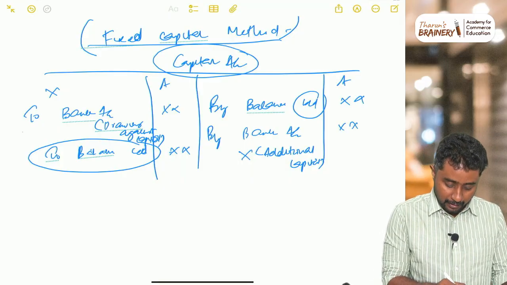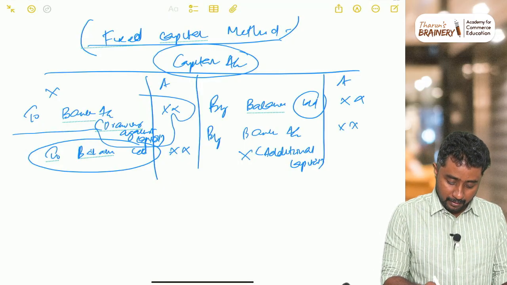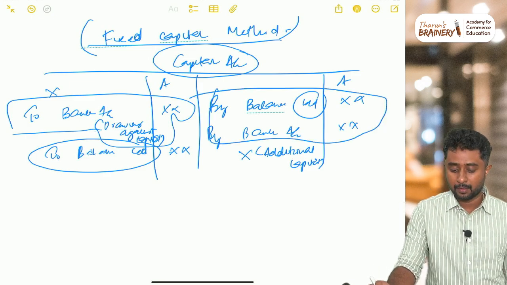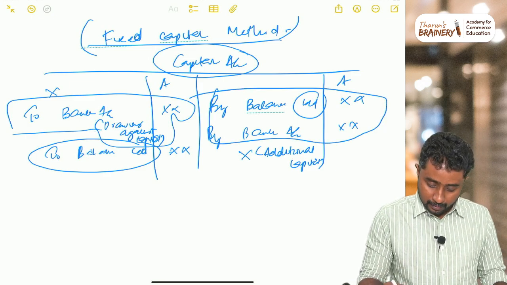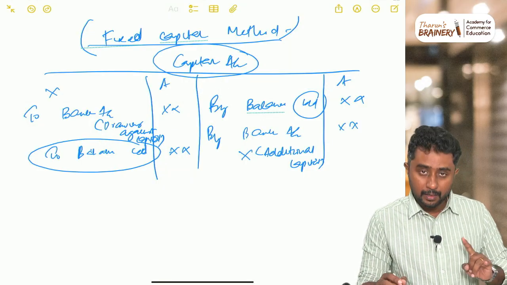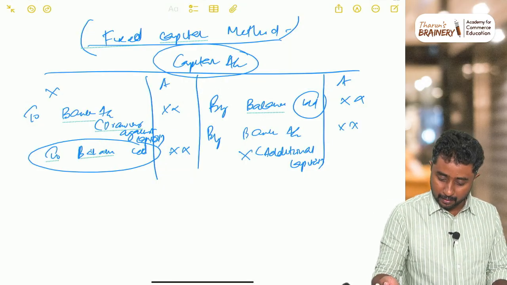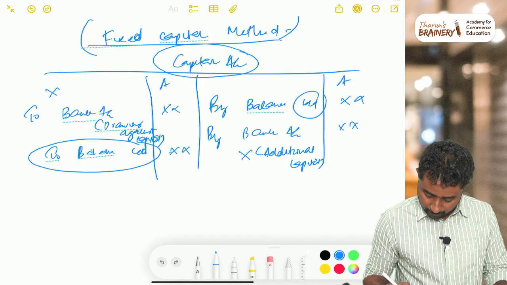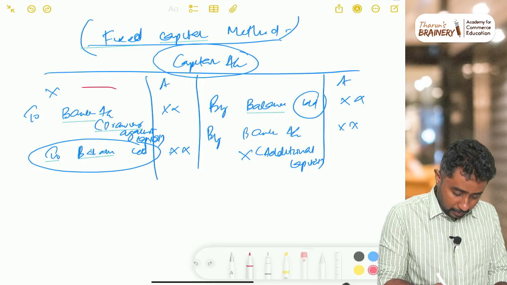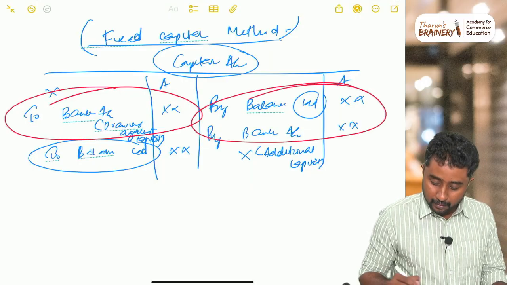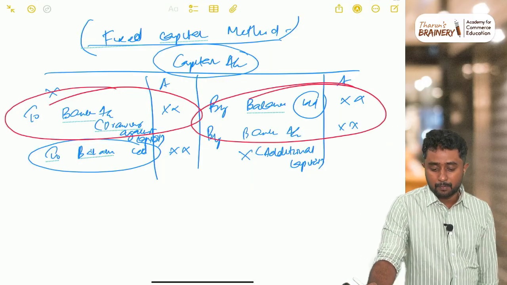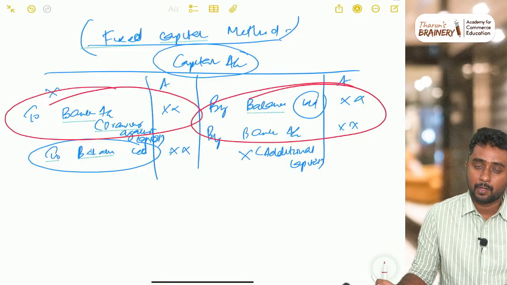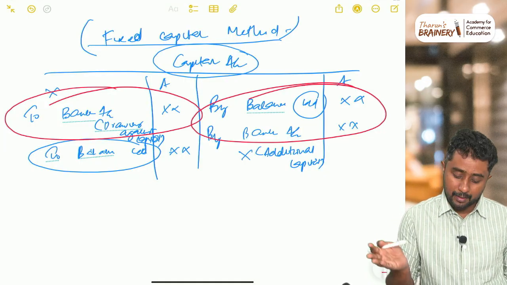So basically, the majority of the questions that you are doing will not have these two amounts: by bank account as well as to bank account. These two amounts will not be there in your question.